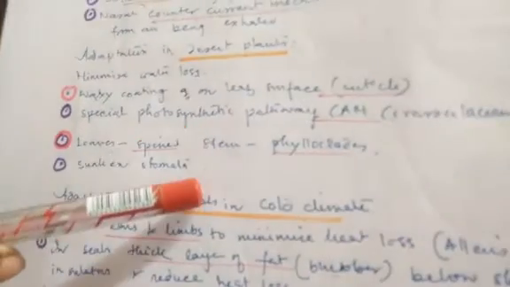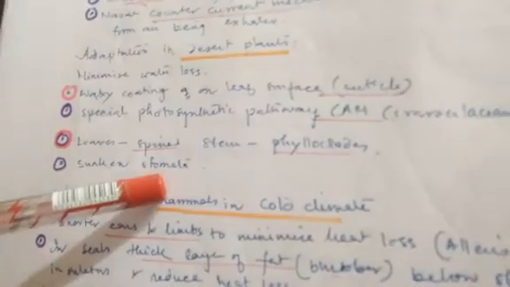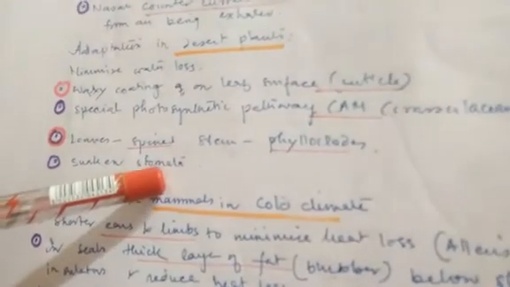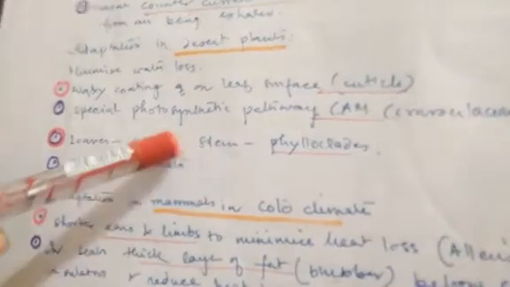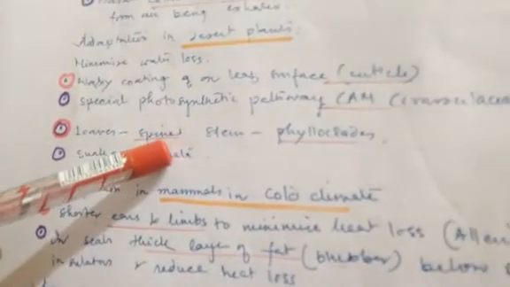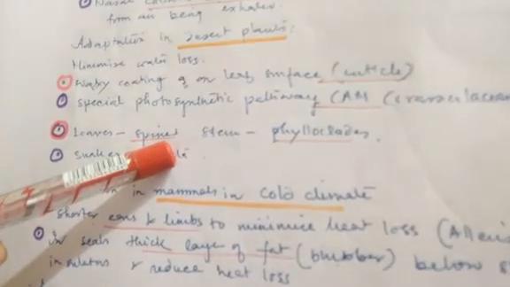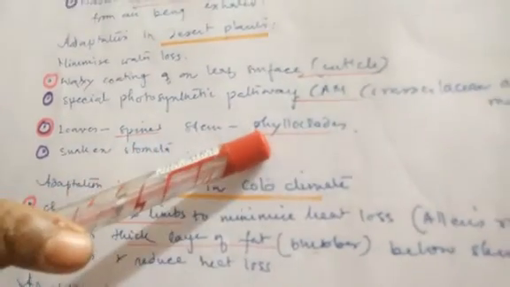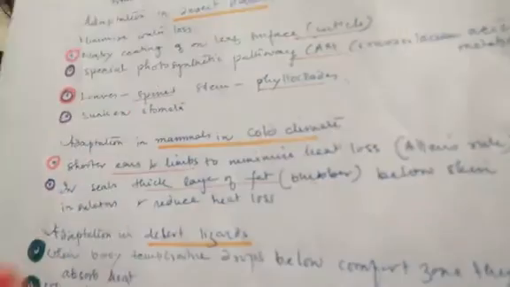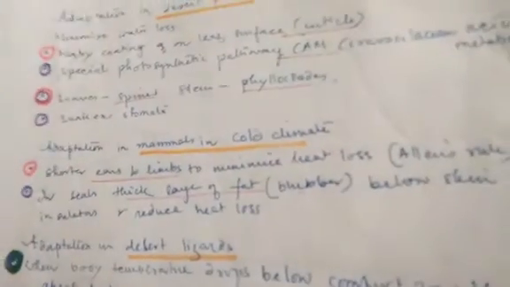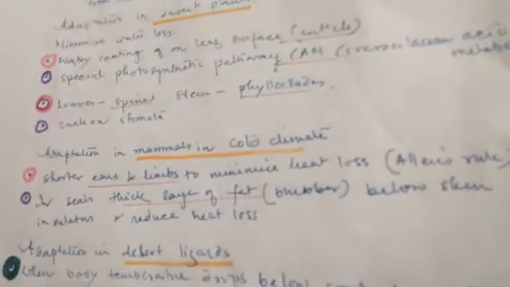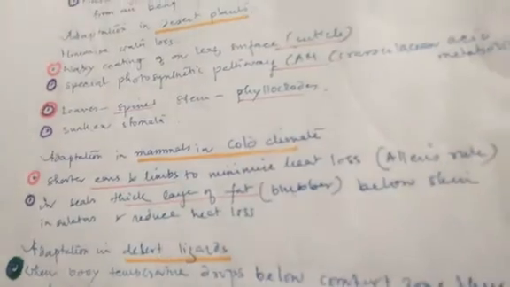Many of them have sunken stomata to prevent water loss by transpiration. And obviously we know that in many of them the leaves are modified to spines, and the stems are green, flat, performing photosynthesis, called phylloclades. So these are the adaptations by the desert plant to live in that particular hot, dry habitat.